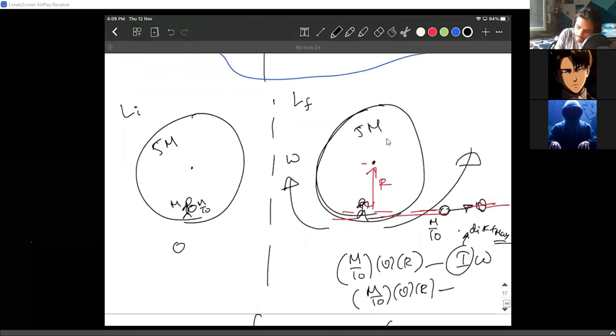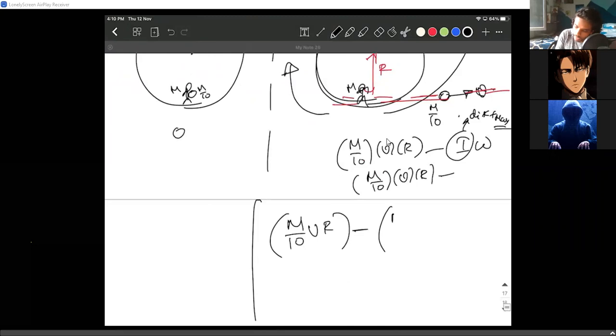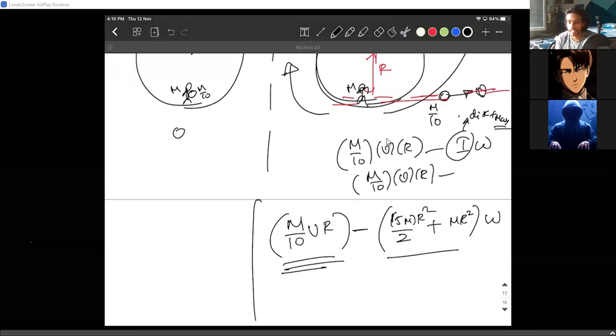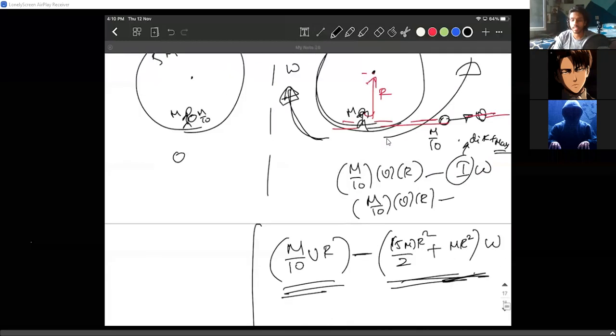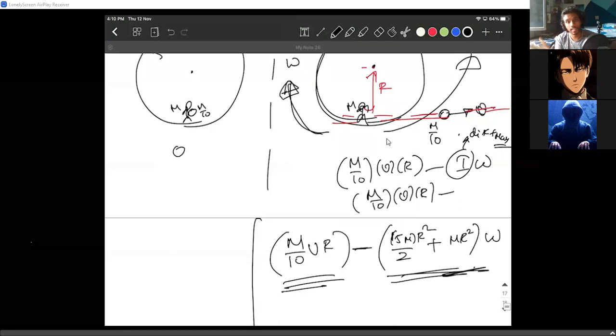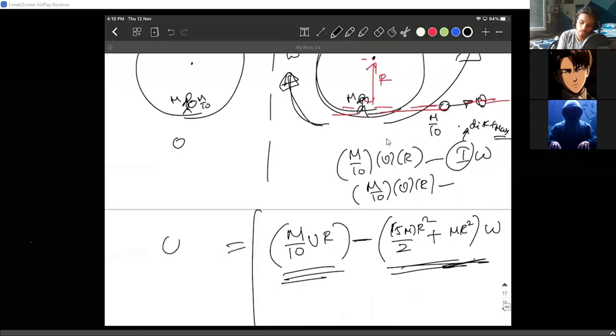So the disk moment of inertia is mr square by 2. Disk's mass is 5m, man's mass is m. So I'm writing the disk moment of inertia as 5m r square by 2 plus the man's mass m r square, into omega. I hope you're getting it, this is for the disk plus the man system. And there is a minus because the disk and the man have an angular velocity like this, which is into the paper. So I'm considering into the paper as negative. And the angular momentum of the particle is positive, and the sum is equal to 0.